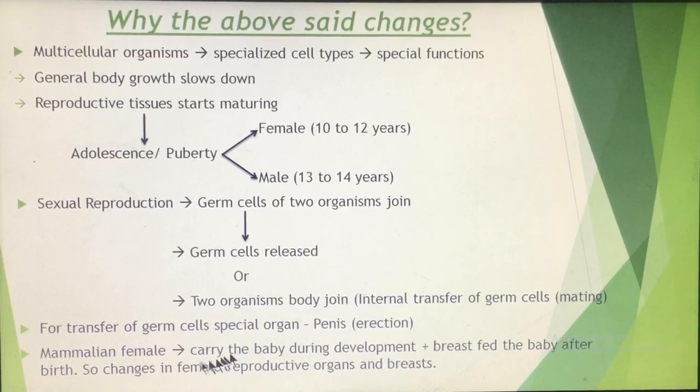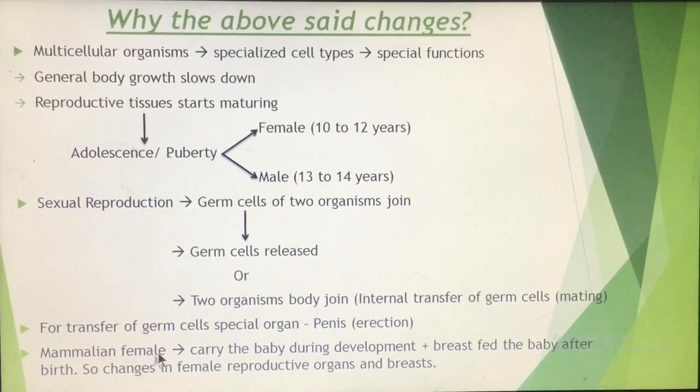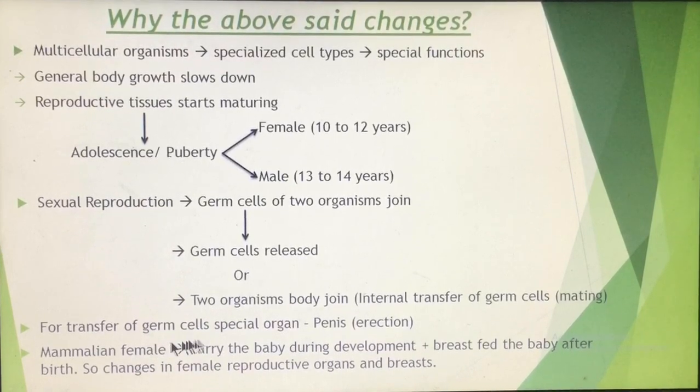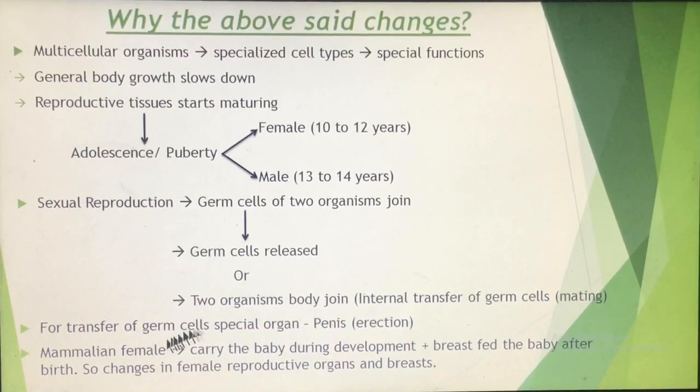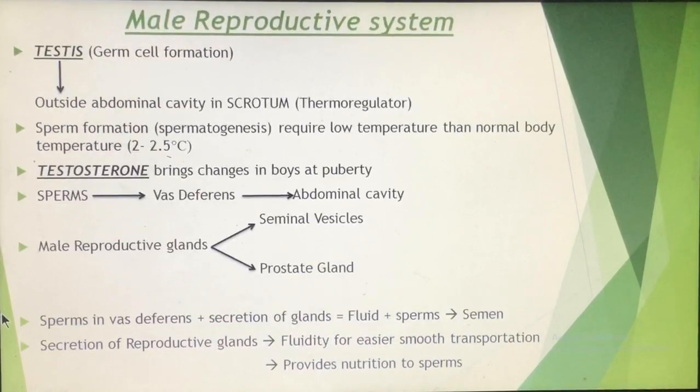Similarly, in mammalian females also certain changes take place, because these females have to carry the baby. The development of the baby takes place inside the body of the female. These females have to breastfeed their baby after the birth. So certain reproductive organs change, like there is a change in the breast size, etc. Now first we will be talking about the male reproductive system somewhat in detail.